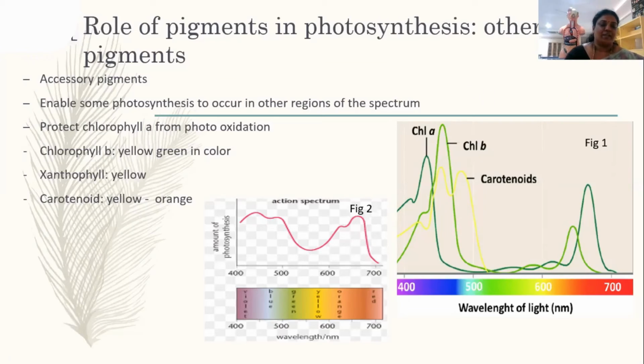So how do we ascertain that every leaf has all these pigments? We can do it in the form of an experiment called chromatography. This chromatography helps us to understand because it separates the pigments in the chromatogram. That is, we get a graph wherein the pigments are separated as per the color. So you can ascertain that every leaf will have these pigments, the accessory pigments as well as the chlorophyll A. So now let us see how this experiment can be done.